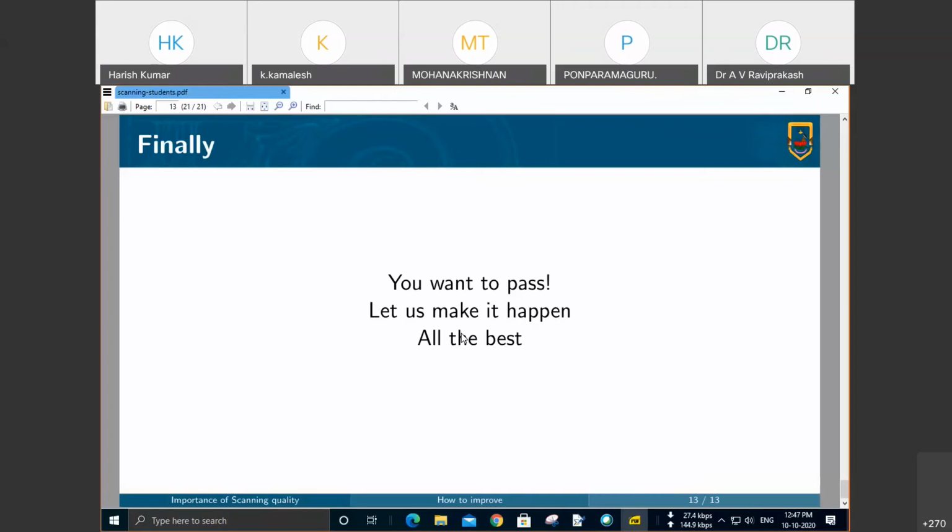We are ready to work. We request you also to work so that the job is done. Let us make it happen. I wish all of you all the best. Please follow all the regulations as highlighted by the exam wing and the COE's office. I wish you all the best.